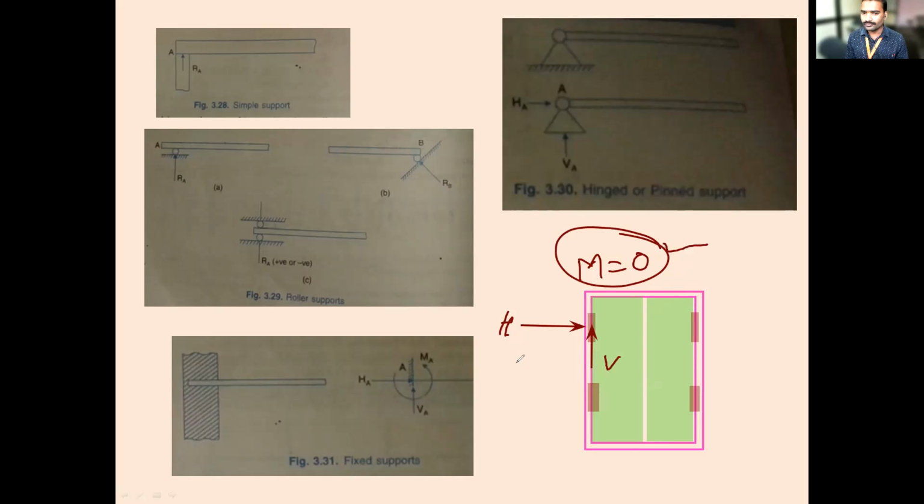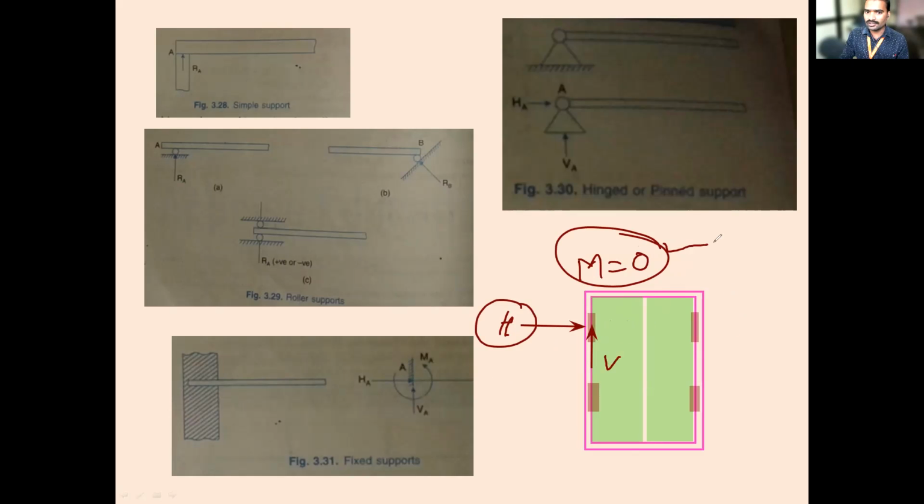Are you getting? Yes sir. In this support there is no horizontal reaction and no vertical reaction. Means it will not move in vertical direction, and it will not move in horizontal direction. But it will rotate. Rotation is nothing but what? That is your moment. So when there is a rotation, it means moment is zero.